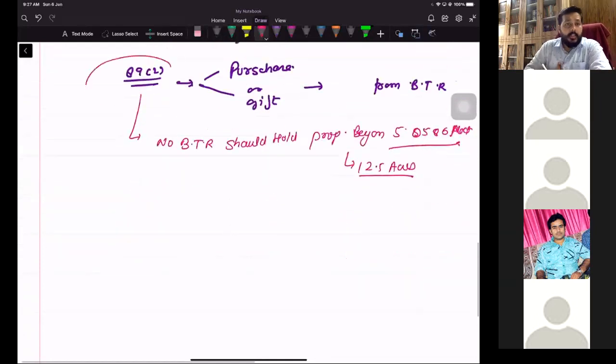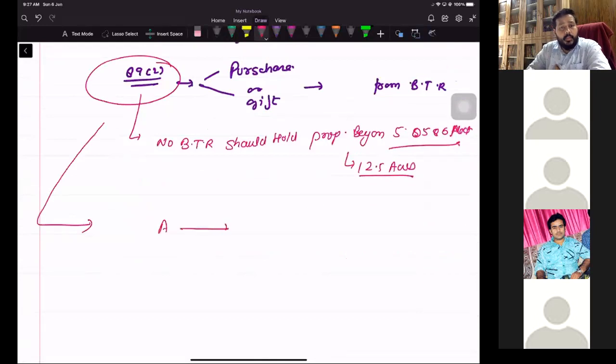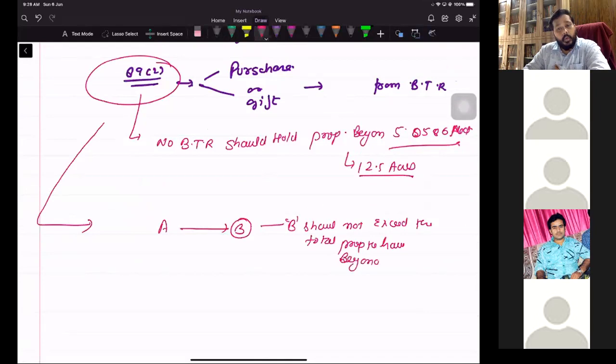What is section 89 saying? Section 89 says, if A transfers the property to B, then B should not exceed the total property he has beyond 12.5 acres. ठीक है, उसके पास जितनी प्रॉपर्टी है वो 12.5 एकड़ से ज्यादा नहीं होनी चाहिए.